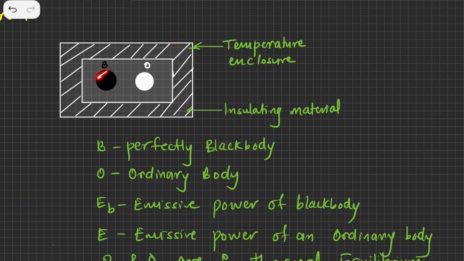Now there is a black body kept over here, and there is an ordinary body kept over here, represented as B and O. Now B is going to emit heat, and the ordinary body is also going to emit heat. As we know in Prevost theory, every body at any given temperature emits as well as absorbs heat radiation. In case you haven't known about Prevost theory, I would suggest you go back one video previous to this in this playlist, and you would find Prevost theory.